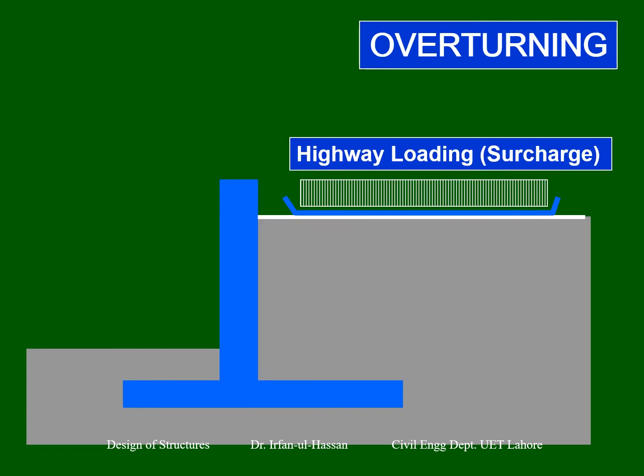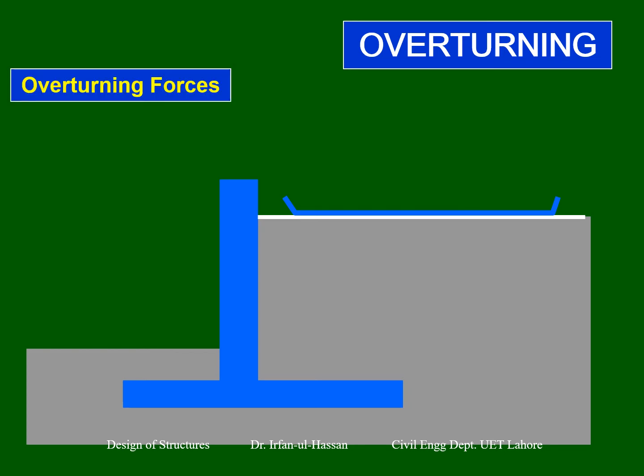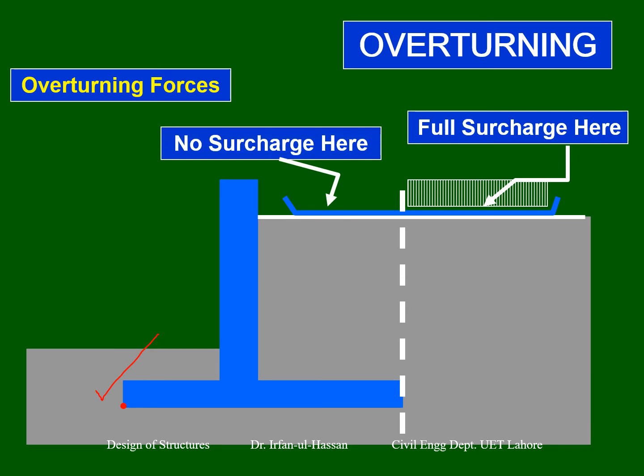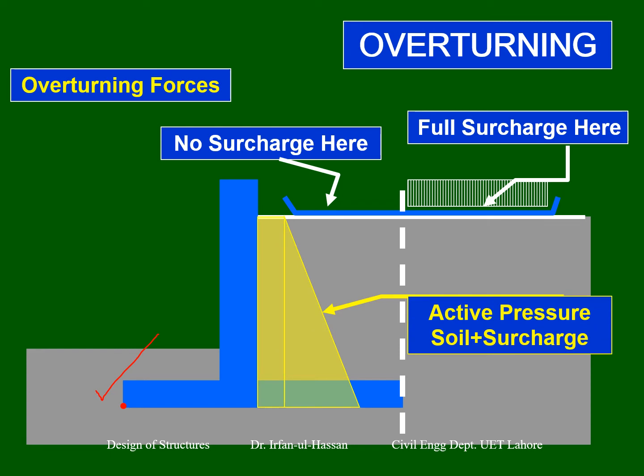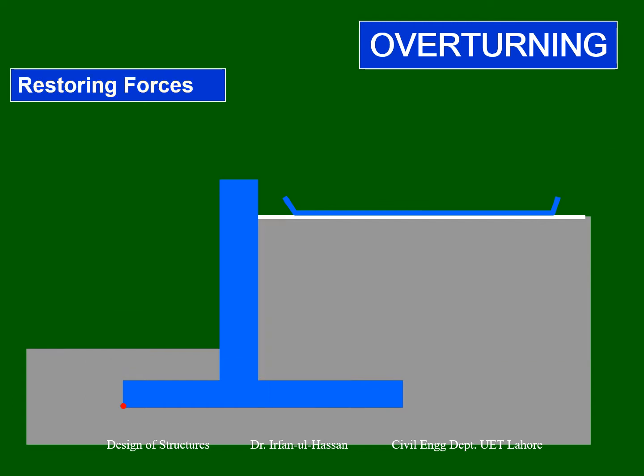So next comes the overturning. Now, which forces out of all these forces which were computed are to be considered against the overturning effect? So the overturning forces are, this is the point of the overturning, and we know that all the forces which are responsible for producing the overturning effect are the surcharge plus soil. So these two forces are already computed. We will compute the moment arm of these forces. One is the surcharge moment arm, and the second one is the soil moment arm, and the sum of these is the overturning moment.